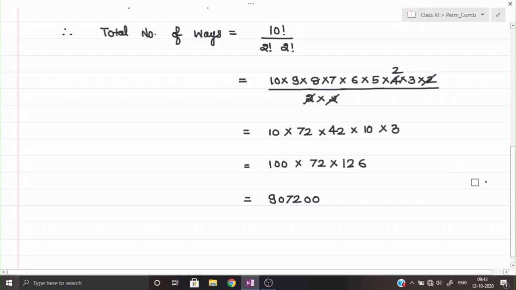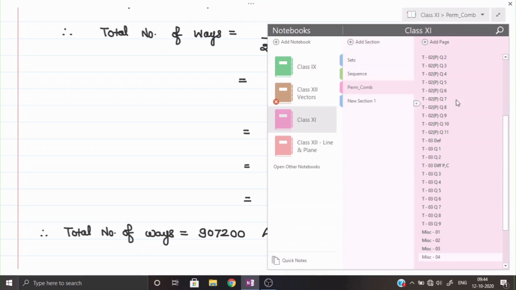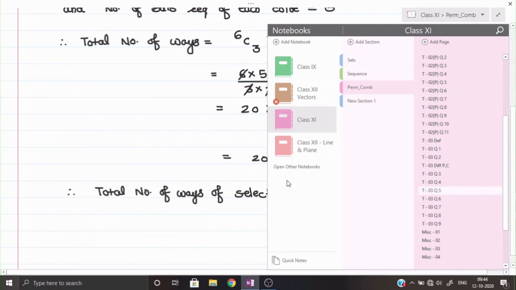Okay, so we can say that here, therefore total number of ways is equal to 907200. This can be the answer. Okay, once you check the calculation. Now quickly we'll do the last question of today's, that is question number 5. Okay, the next question we'll do from the next time onwards.